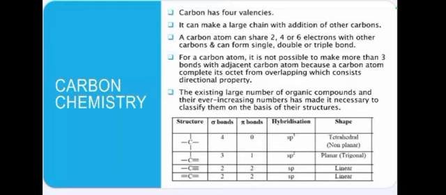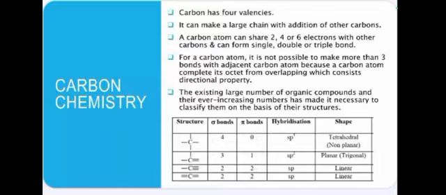Next we see the classification. Before the classification we study carbon chemistry. Carbon contains 4 valencies. A carbon can combine with 4 hydrogen atoms. It can make large chains with the addition of other carbons. Carbon atoms can share 2, 4 or 6 electrons with other carbons, and can form single, double or triple bonds. The carbon atom cannot make more than 3 bonds with an adjacent carbon atom because of the directional property of orbital overlapping.